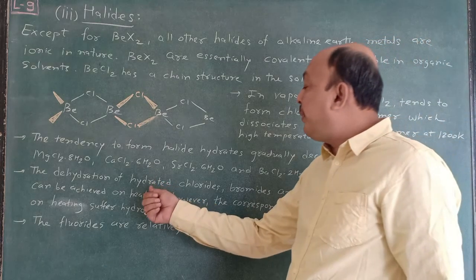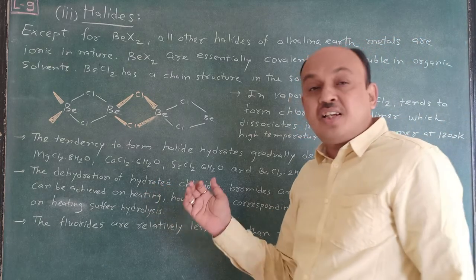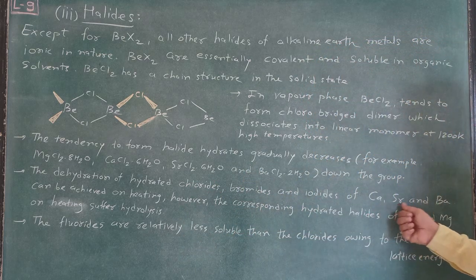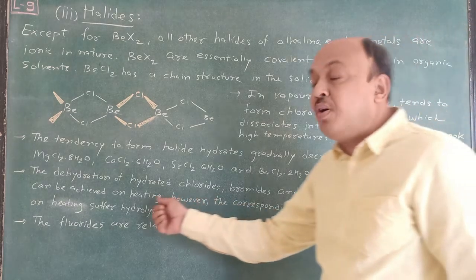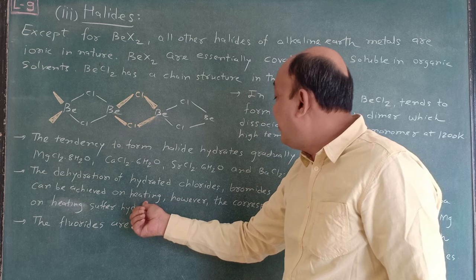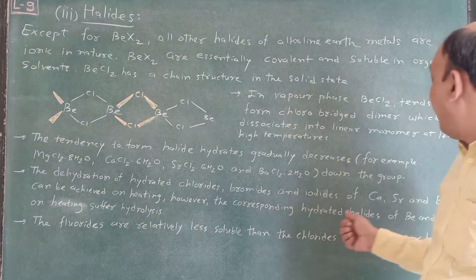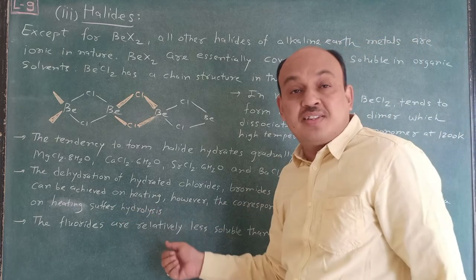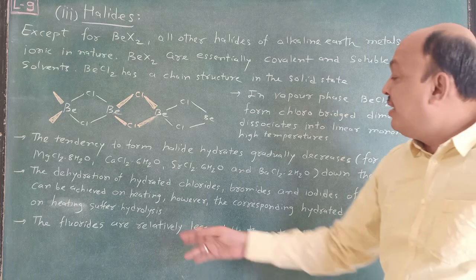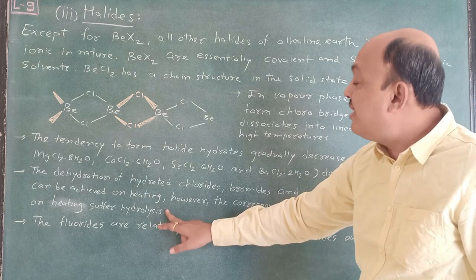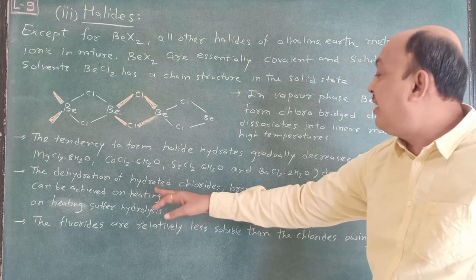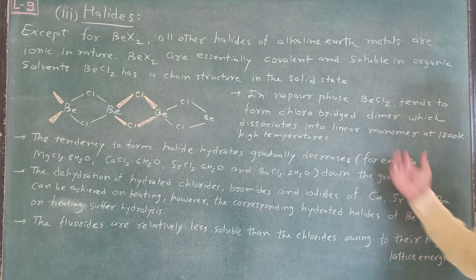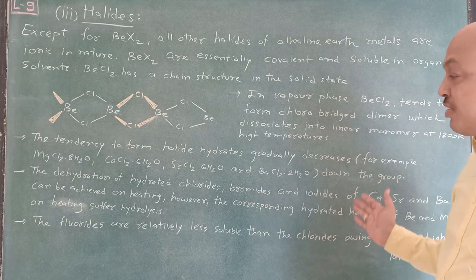The dehydration of hydrated chlorides, bromides and iodides of calcium, strontium and barium can be achieved on heating. Remember, can be achieved on heating. However, the corresponding hydrated halides of beryllium and magnesium on heating suffer hydrolysis. So they are converted through hydrolysis and give different types of oxides. So on heating, chlorides, bromides and iodides of calcium, strontium and barium are obtained.